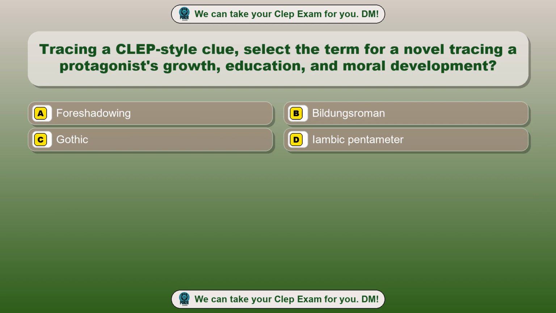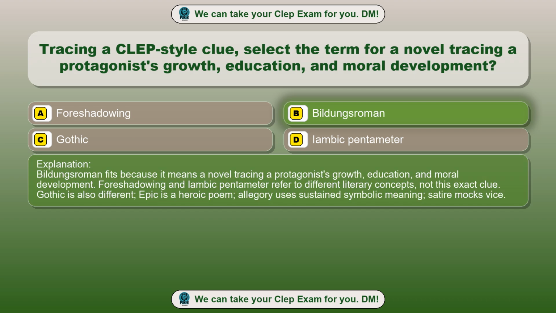Question 21. Tracing a CLEP-style clue, select a term for a novel tracing a protagonist's growth, education, and moral development. Option A, Foreshadowing. Option B, Bildungsroman. Option C, Gothic. Option D, Iambic pentameter. The correct answer is option B, Bildungsroman.